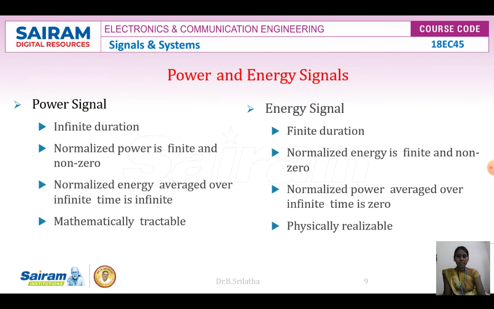Next, the last classification of signals is power and energy signals. The power signal has infinite duration. The energy signal has finite duration.